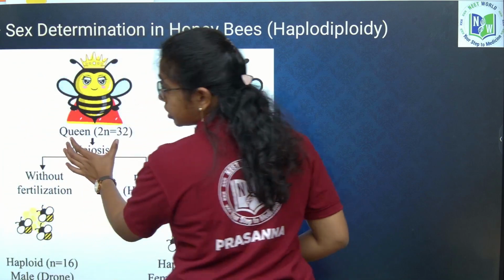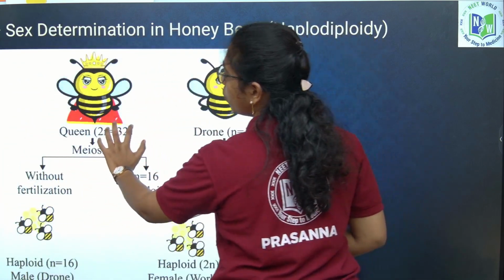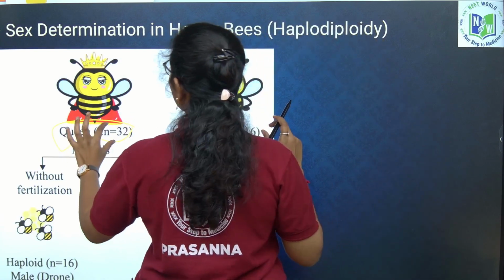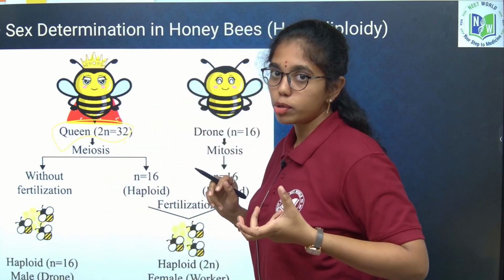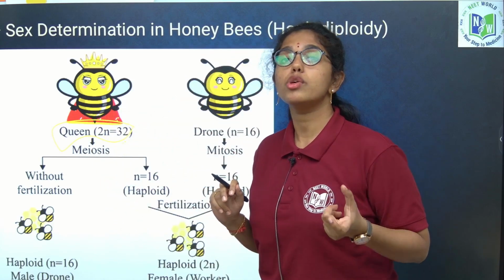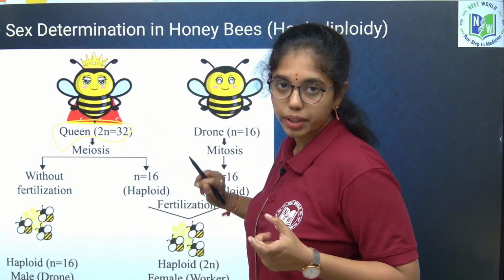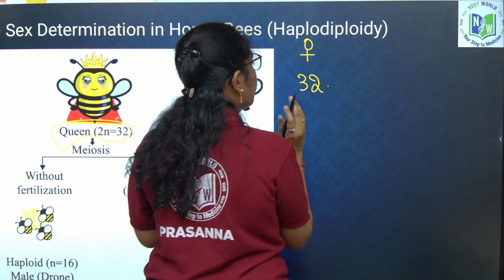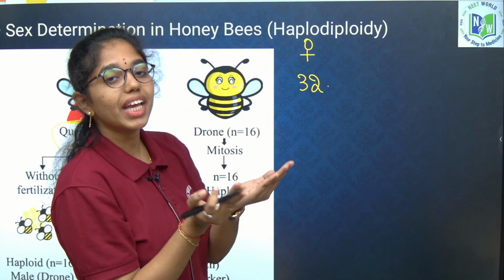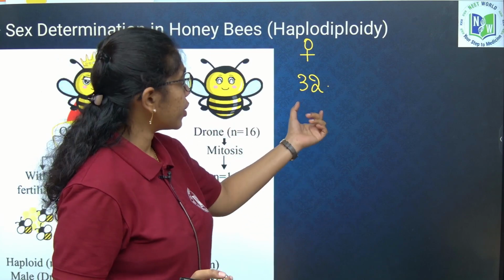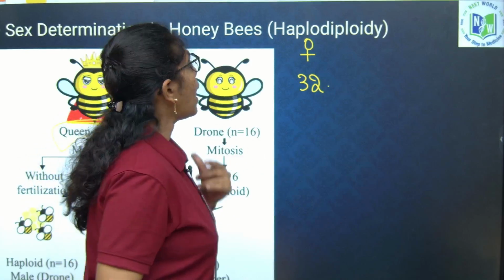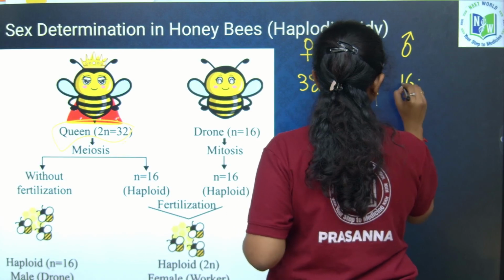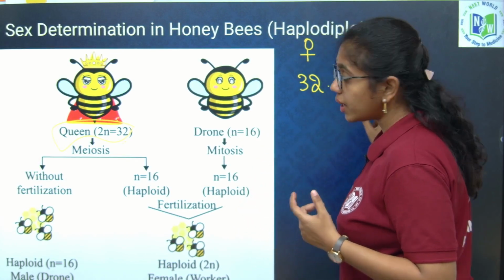Here, females, which include queens and workers, always have the queen involved for fertilization. So this has a complete set of chromosomes. The complete set of chromosomes in honeybees is 32. When the complete or full set of chromosomes in honeybee is 32, what is half the set of it? Half the set is 16.